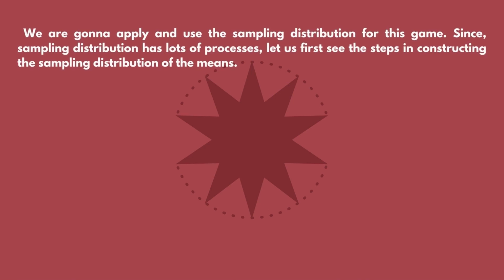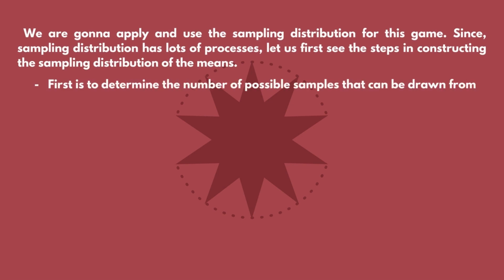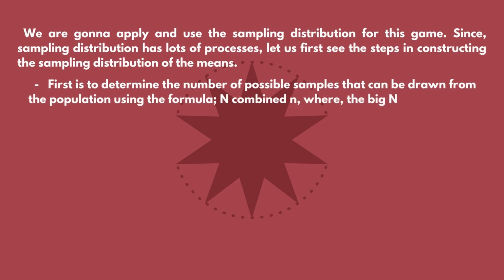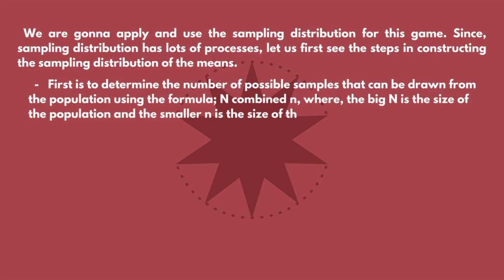Since sampling distribution has lots of processes, let us first see the steps in constructing the sampling distribution of the means. First is to determine the number of possible samples that can be drawn from the population using the formula N combined n, where the big N is the size of the population and the smaller n is the size of the sample.